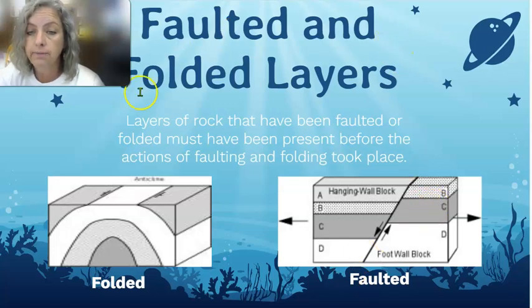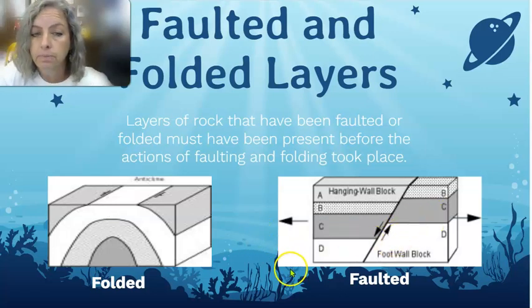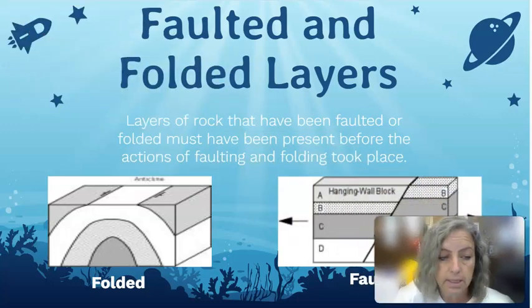So faulted and folded layers are ways that we can help age rock by looking at, oh, hey, we know that these layers were there before the faulting and folding. And so we can say that that faulting, that folding, that's younger, right, than the layers of rock. The layers of rock were there first, then they were bent, then the faulting happened. So those layers of rock are older than the faults or the folds in the rock layers.